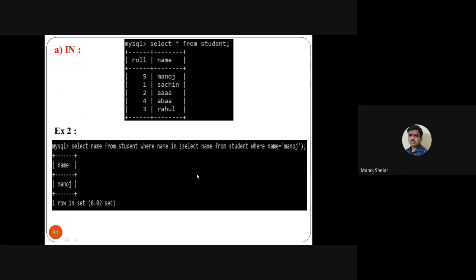In a nested query, first the inside query is executed, then the outside query. So the inside query result is Manoj. So select name from student where name in Manoj. So the output is only Manoj.